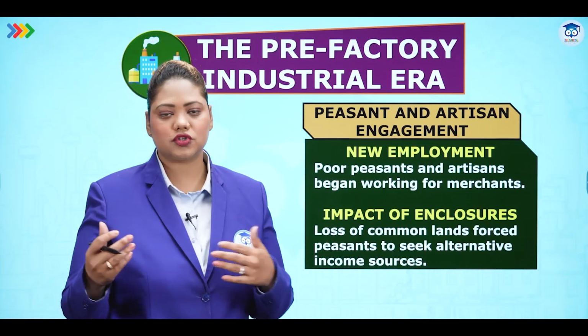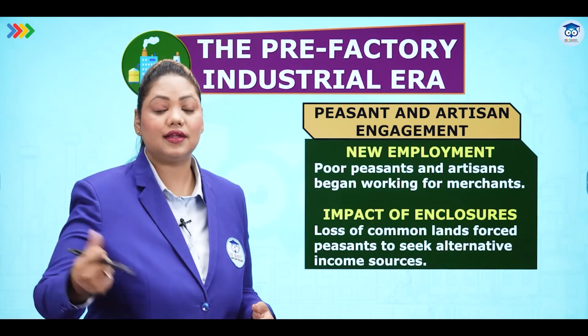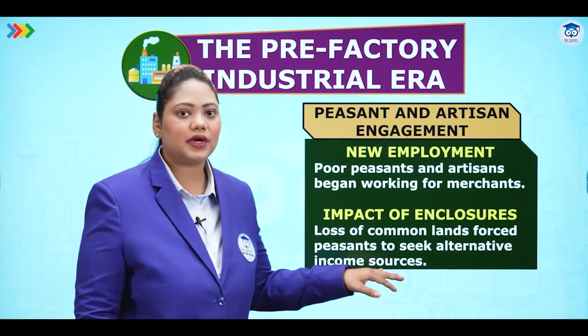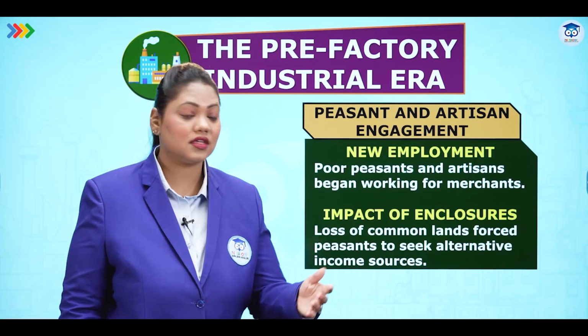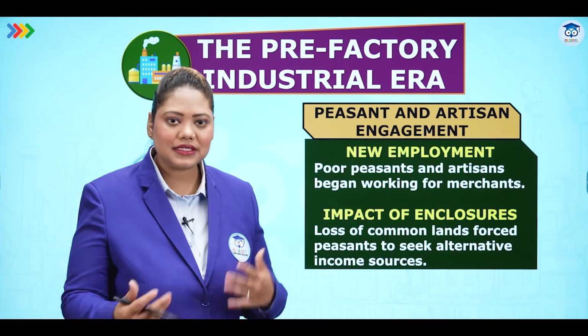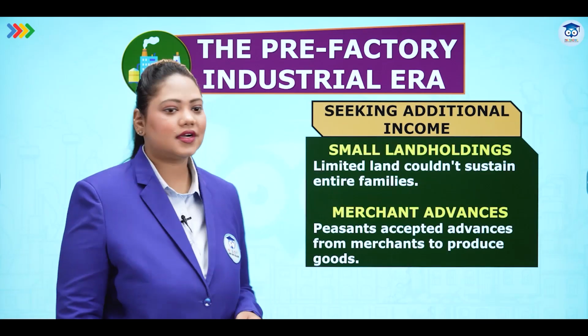The impact of enclosures means what? First, there was a lot of common land. Peasants could go graze their cattle, get food, get herbs, get medicine. But now this all stopped. Why? Because of colonization, because of the change. And then they were forced to take money from the merchants so that they could build something as a side income. Seeking additional income.